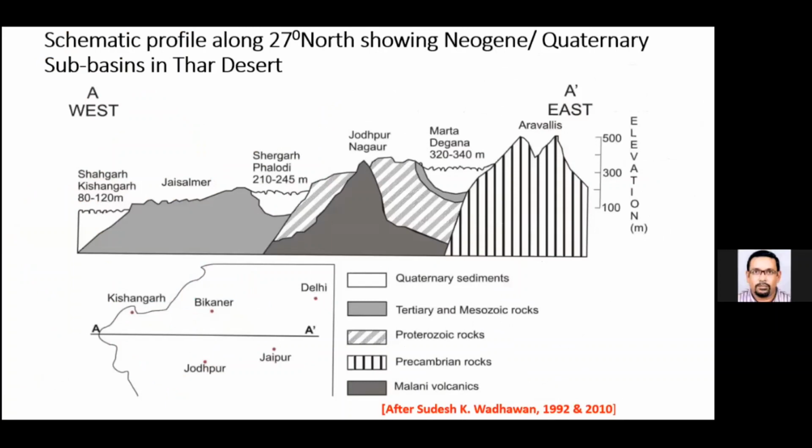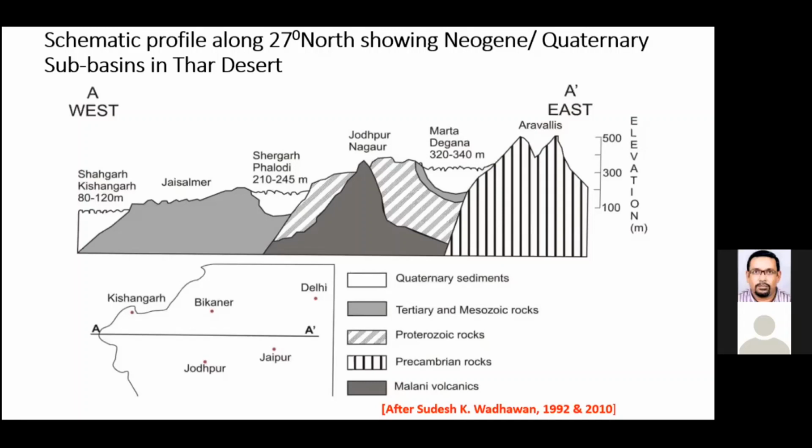This particular geomorphic scheme, I could exercise on a number of topo sheets. So I developed a schematic profile. If you move from east to west, we have the Aravalli hill ranges, and their accordant summits are mostly around 500 meters above mean sea level.